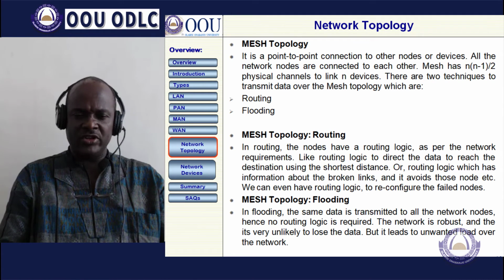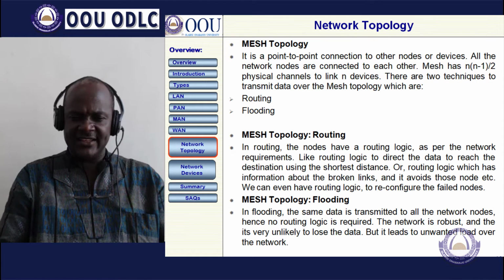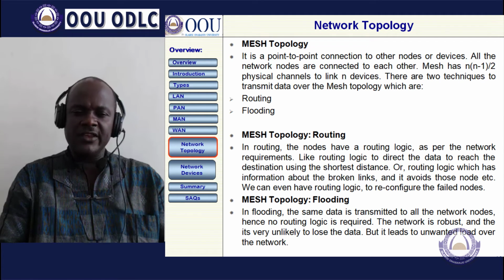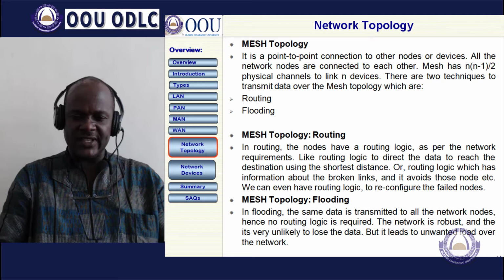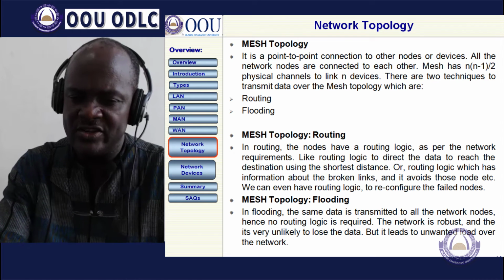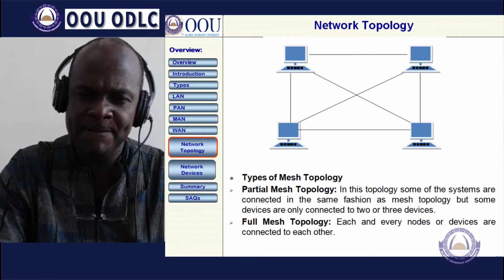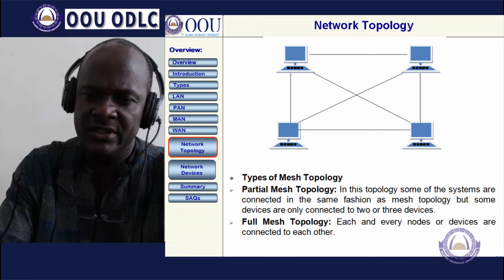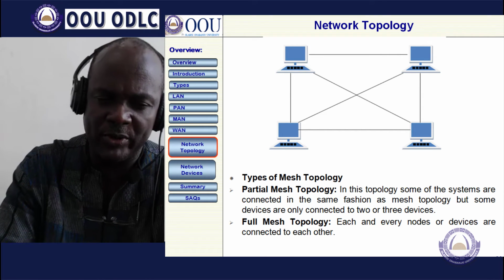Then, in the mesh topology, there is flooding. The same data is transmitted to all the network nodes. Hence, no routing logic is required. The network is robust and it is very unlikely to lose data, but it leads to unwanted load over the network. Then we have the diagram of the mesh topology.